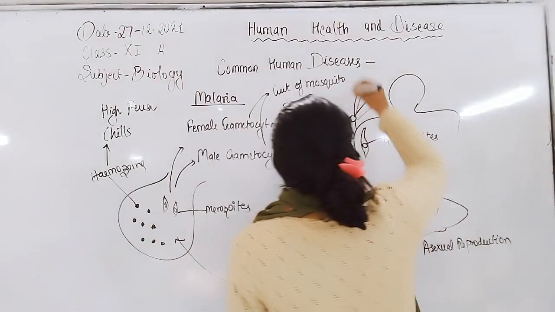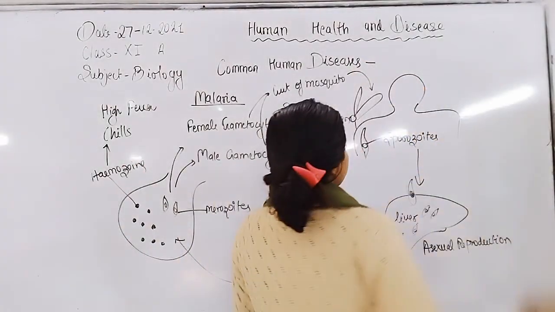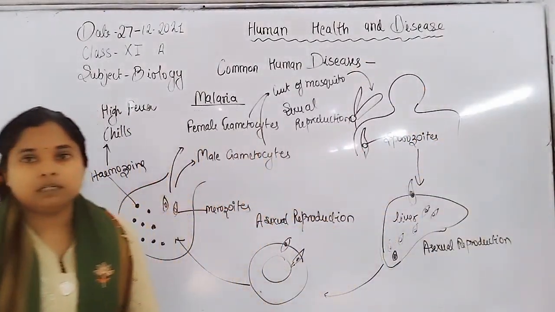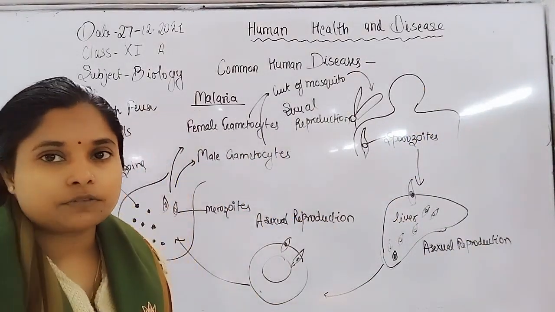And when this infected mosquito again bites a human, that parasite is again transferred into the human.